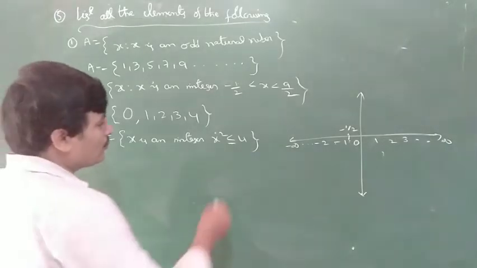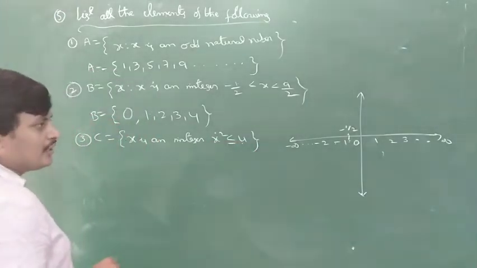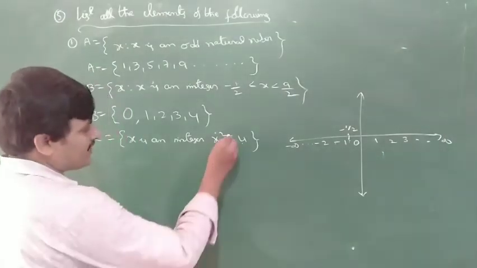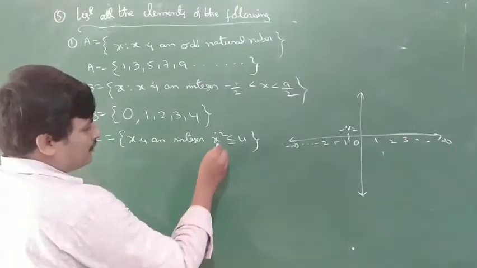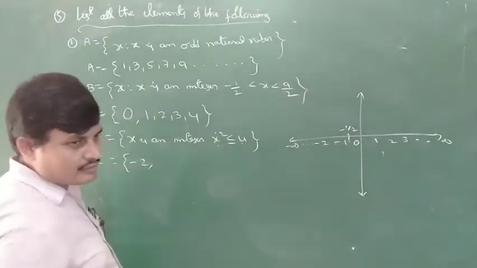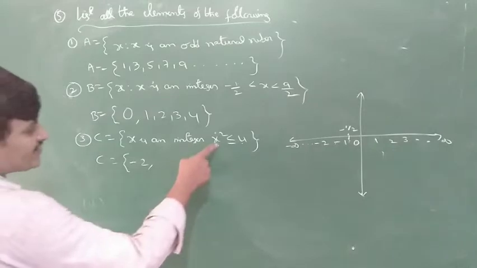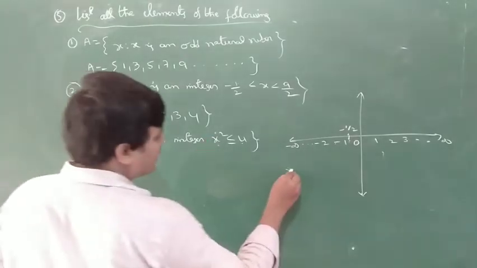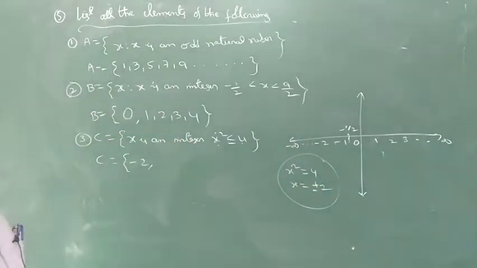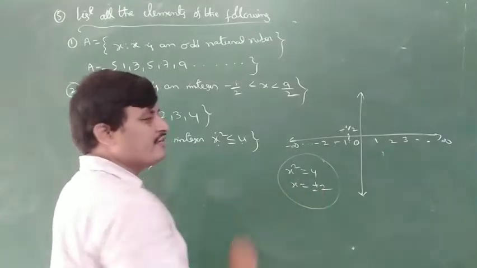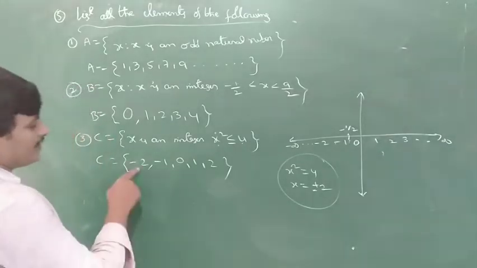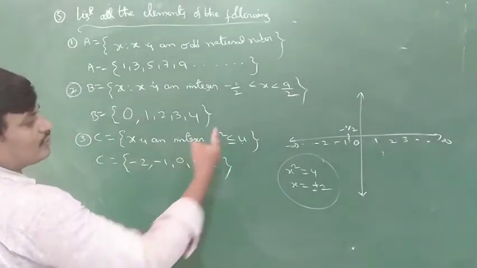x² is less than or equal to 4. For example, minus 3: x² equal to 4 gives x equal to plus or minus 2. The values in between are minus 2, minus 1, 0, 1, 2. Apply minus 2 whole square: 4 is less than or equal to 4, correct.